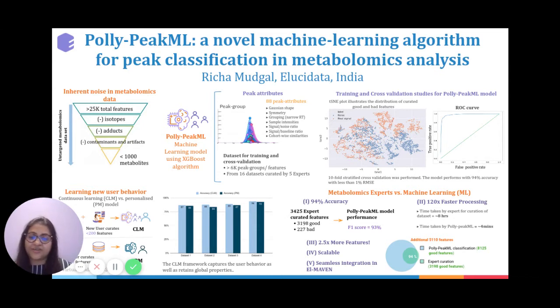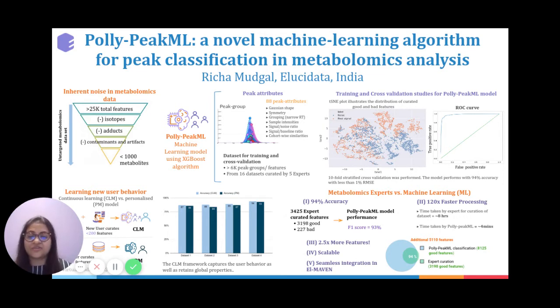So the model described here so far is built on data that was curated by 5 different experts. So what it tries to do is capture the global nature of the peak curation. However, one of our previous analyses has shown that there could be a very high variability between expert to expert curation. And surprisingly, for some of the datasets, we could get a unanimous curation for only about 60 to 70% of the peaks in the data.